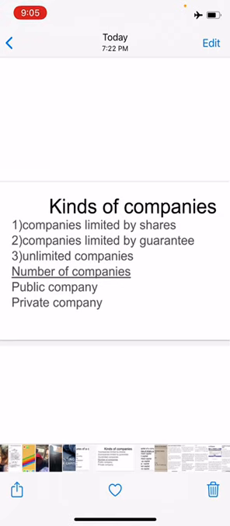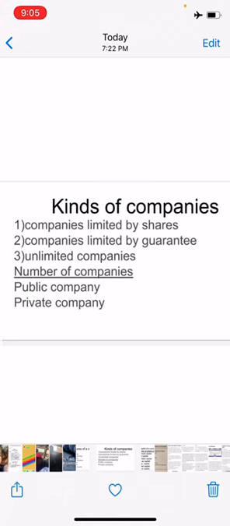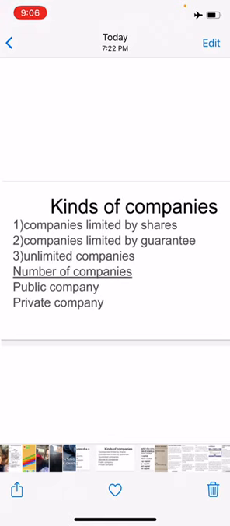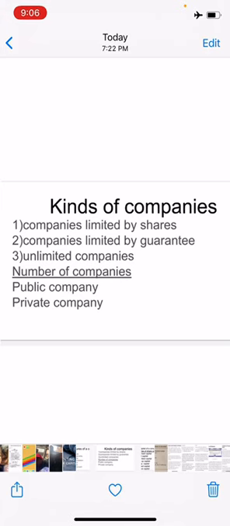If the creditors are not paid by the company, then the creditors can claim their dues from its members. Such companies are not found in India, even though they are permitted by the Companies Act. This kind of unlimited company is not found in India.